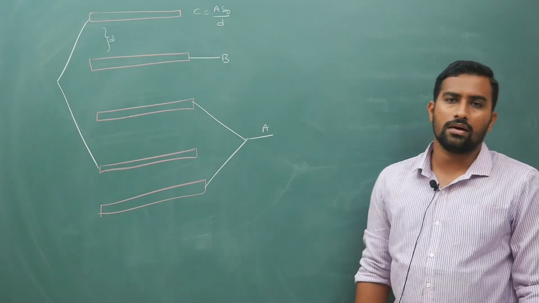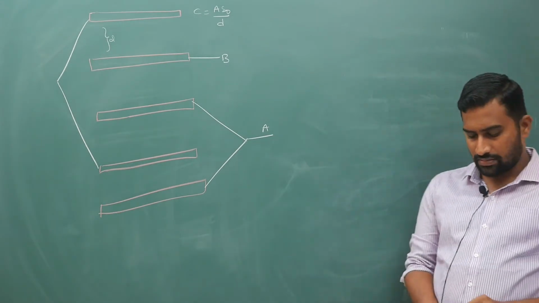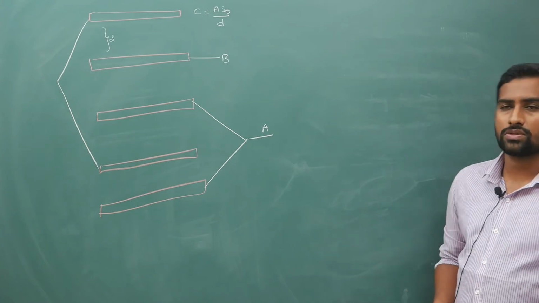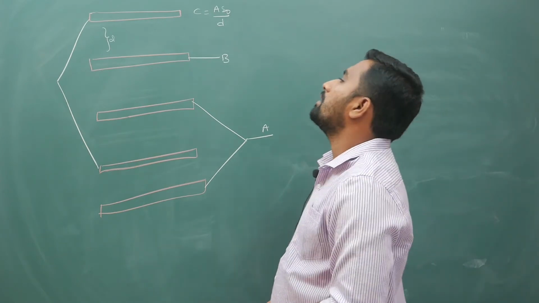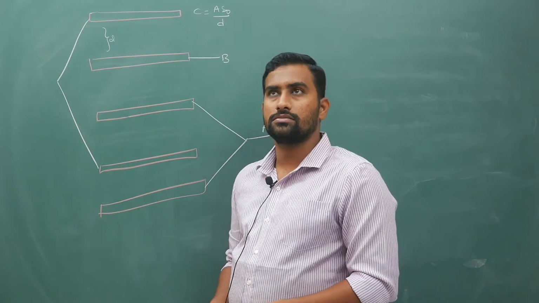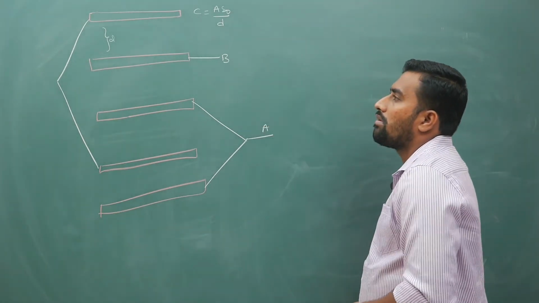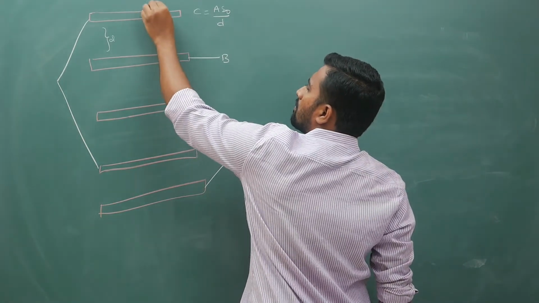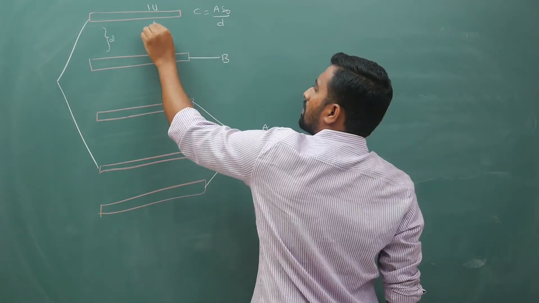Now try to give the answer. Okay, pause the video clip, try to give the answer. Then anyhow I will explain the solution. Right, trying is important. Now answer to this is, you have one upper, one lower.